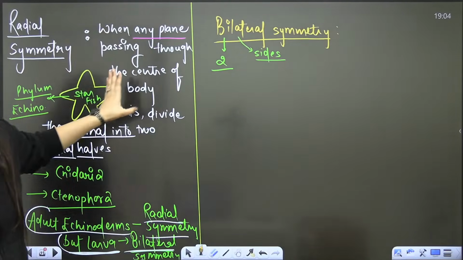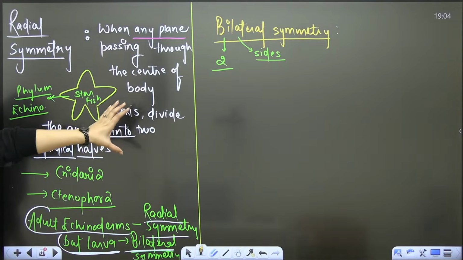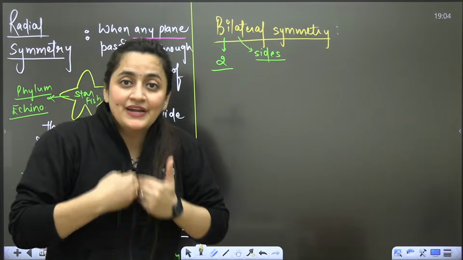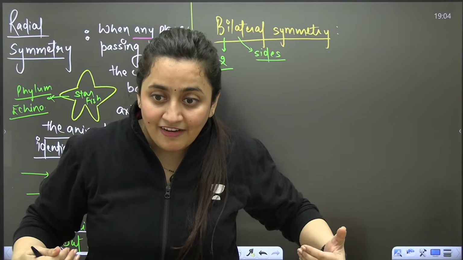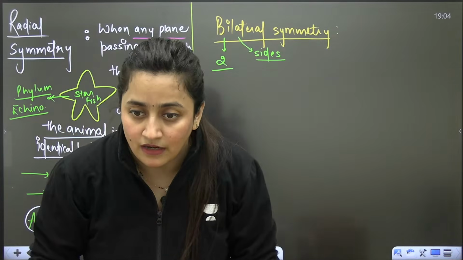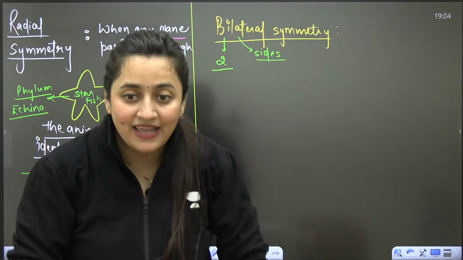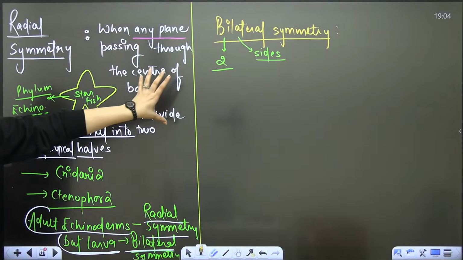Here we are being specific. There we were saying when any plane. But here, when the body can be divided into identical right and left halves only by one plane, then we will say it is bilateral symmetry.